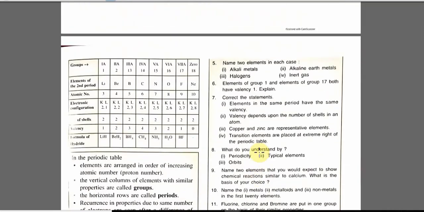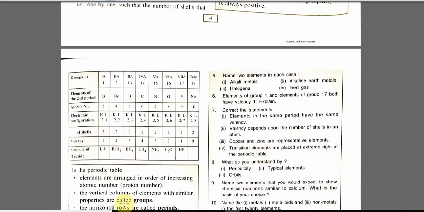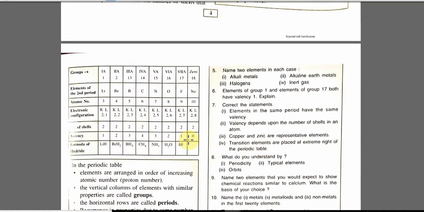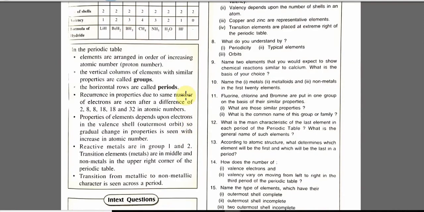Now students, we can see there is a table, and we also have to summarize the periodic table properties. In the periodic table, elements are arranged in order of increasing atomic number. The vertical columns of elements with similar property are called groups. The horizontal rows are periods. Reoccurrence of property due to the same number of electrons is seen after a difference of 2, 8, 8, 18, 18 and 32 in atomic number, and the properties of elements depend upon the number of electrons present in the outermost shell.